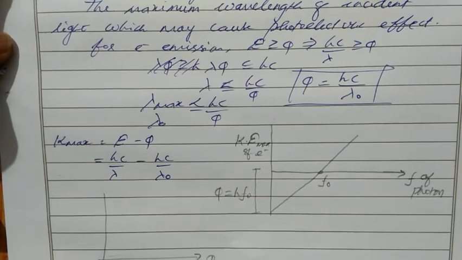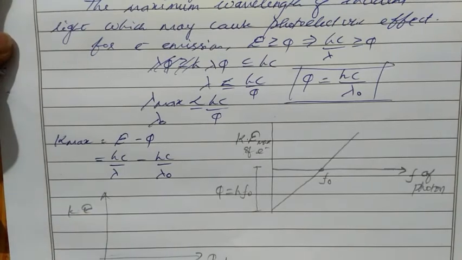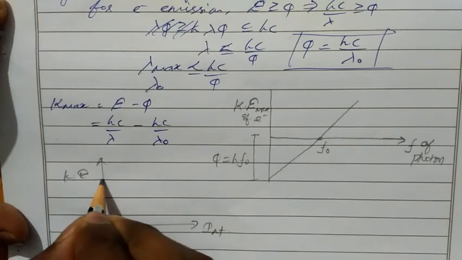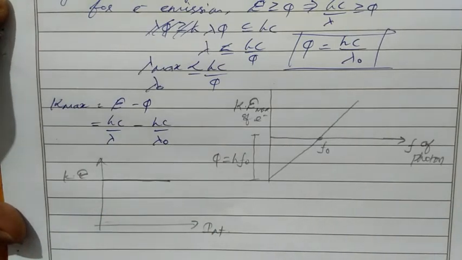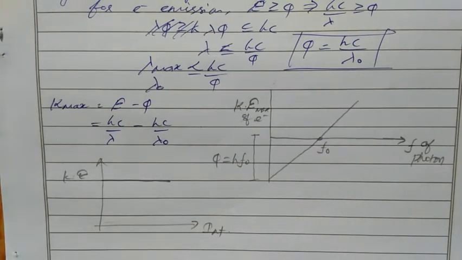Okay, we take this as intensity, and here we take kinetic energy. So how will the graph change? The graph will come as a straight line, which means kinetic energy is independent of intensity. So the kinetic energy value will be constant. Intensity means we just increase the number of photons. We cannot increase the speed of photons, or we cannot increase the energy of photons.